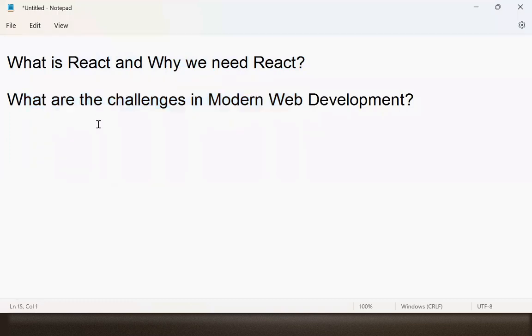Actually, React and Angular like technologies have been popular in the software market from 2014. From 2014 onwards, they are popular. People know about React and Angular very well, because they were released in 2014. Before that, that means before that, there is no internet, there is no web applications, there is no websites.